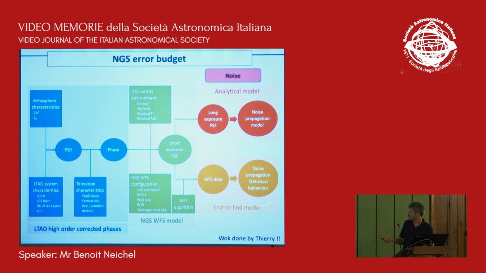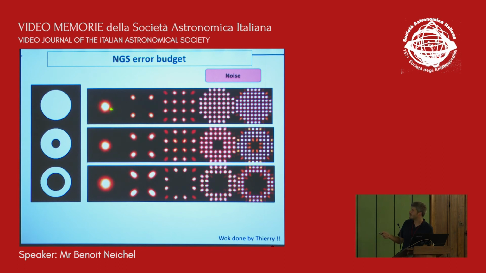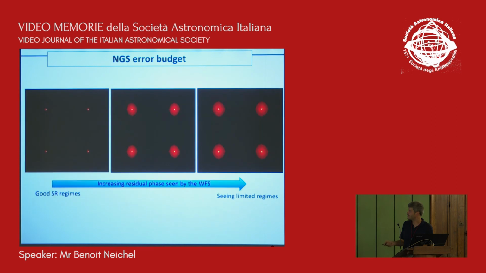simulations with many colors, but end-to-end simulations, to reproduce different sorts of, for instance, in that case, Shack-Hartmann, depending, for instance, on the pupil. So looking at how the noise will be propagated from the end-to-end simulation and trying to infer some analytical formula from that. Depending on the number of subapertures or the shape of the pupil, you can do all sorts of simulations. He's been doing that as well with different sorts of atmospheric residuals.